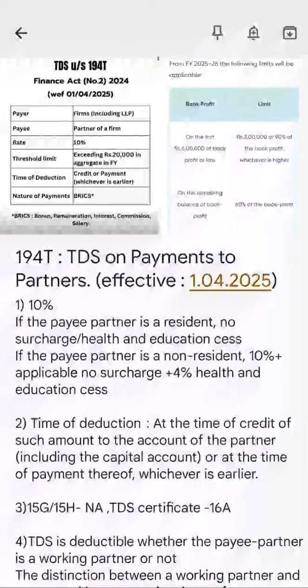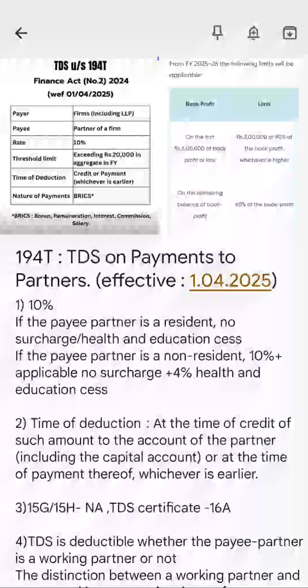The fourth one says that 15G and 15H is not applicable. You cannot say that my income is lower, so I will not deduct TDS. It will not be applicable for this particular section. Now, the TDS certificate is in Form 16A. Okay, so these are the basic things.